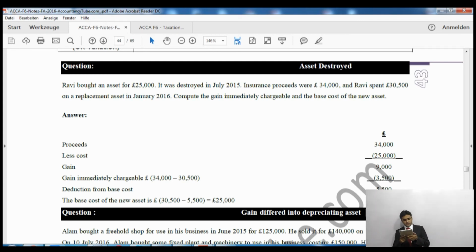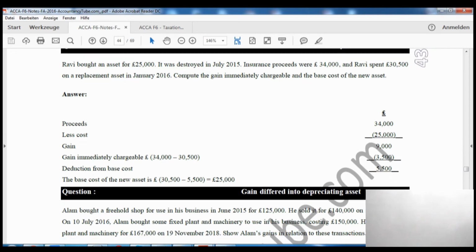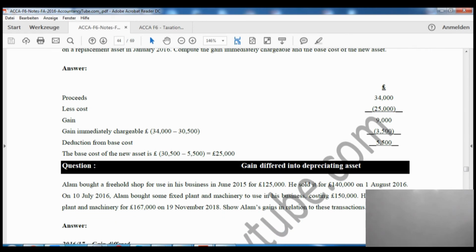Ravi bought an asset for £25,000. It was destroyed in July 2015. Insurance proceeds were £34,000. So the insurance proceeds will be our sales proceeds. So proceeds are £34,000, as you can see on the screen. Cost is £25,000. However, Ravi spent only £30,500. So the amount not reinvested is immediately chargeable. The rest of the amount will be frozen, held over until the new asset is sold.